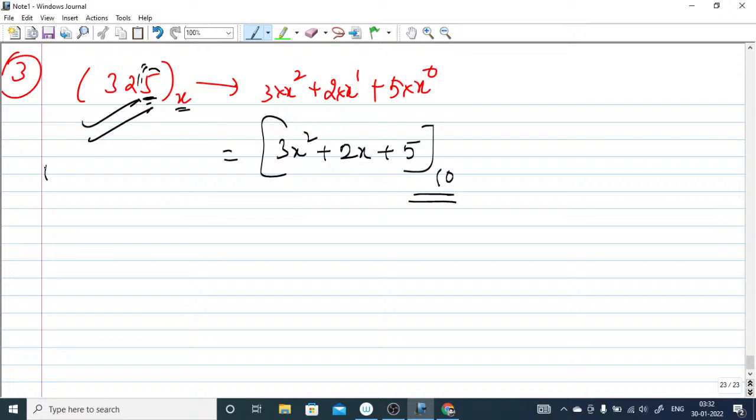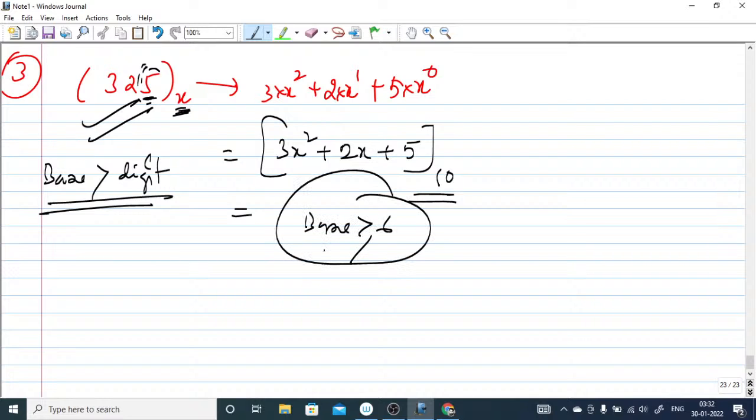Because the base should always be greater than the digit, right? Base must be greater than digits. So if the maximum digit is 5 here, the base must be greater than 5 only, right? Remember, greater than 5 means it can be equal to 6 or greater than 6. So the base can be 6 or greater than 6, depending upon the options given, you can choose.